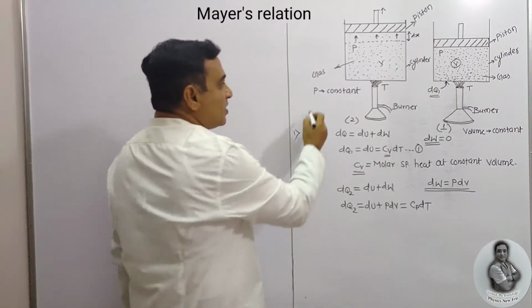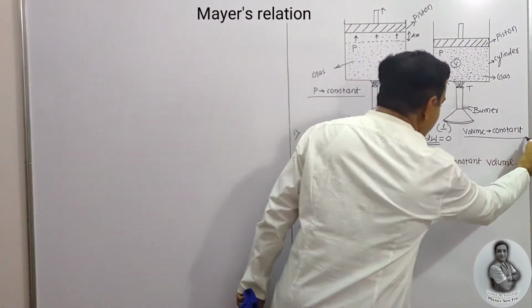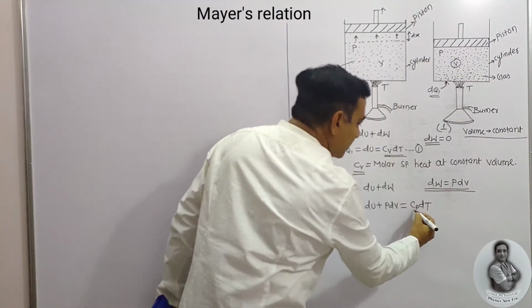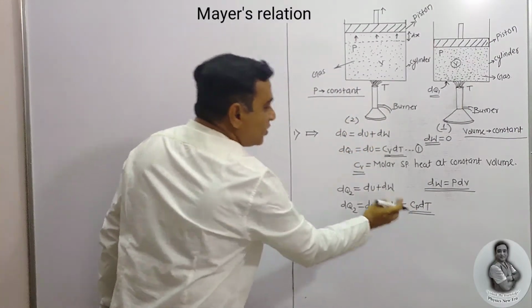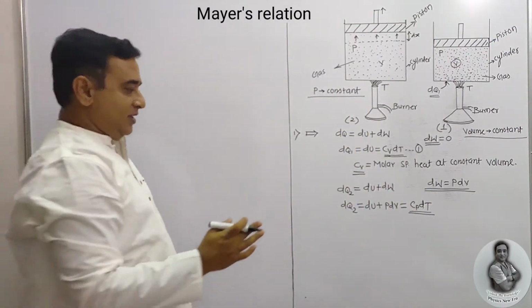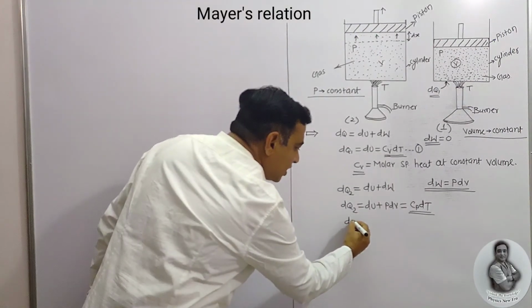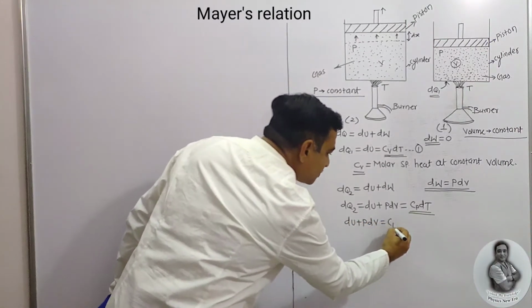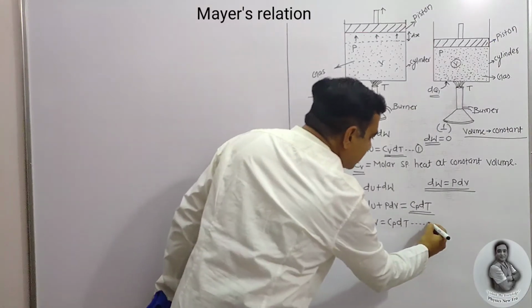Why? Because pressure is constant. In the previous equation volume was constant and so it was Cv dT, equation number 1. Here pressure is constant, so Cp dT. So dU plus P dV equals Cp dT, which we term equation number 2.